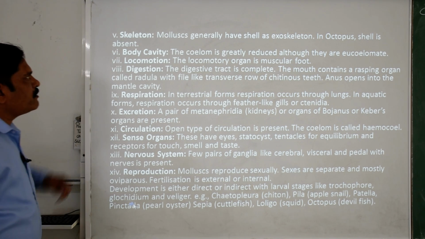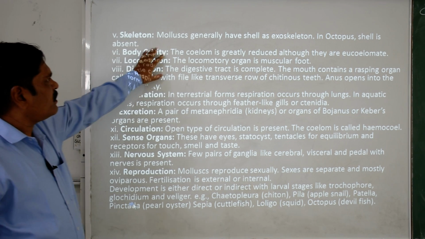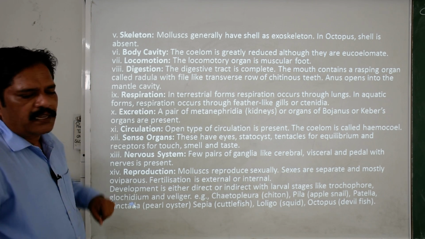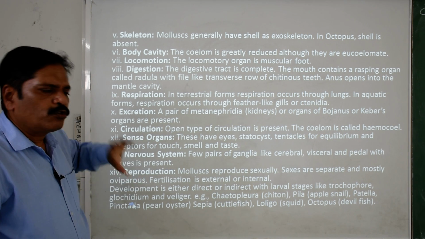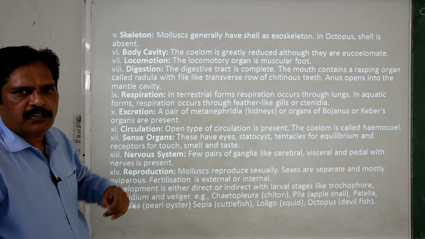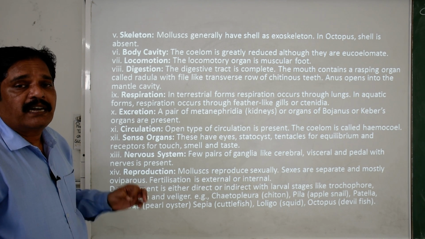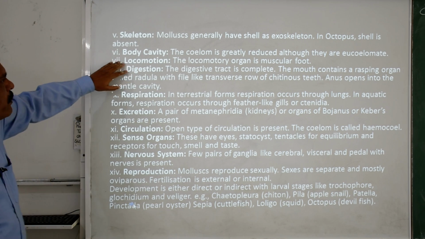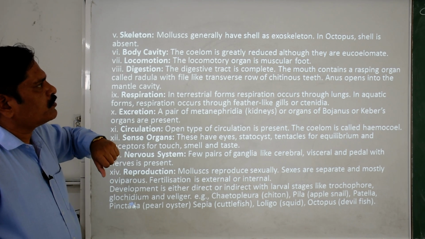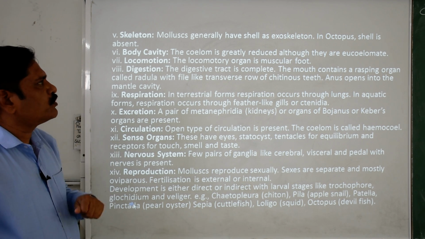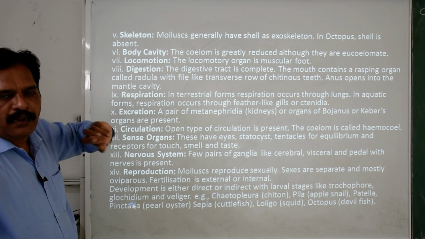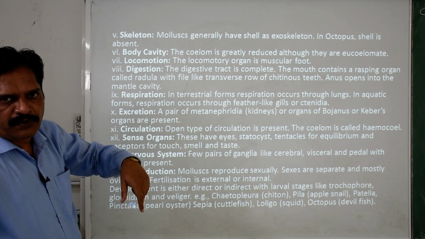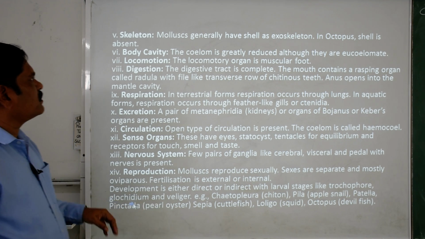Now when we talk about the skeleton, the Mollusca generally have a shell as an exoskeleton. In the octopus, the shell is absent. Clear? Most of the animals have a shell, but some of them lack it. And it is basically calcareous in nature. Remember this fact. Now the body cavity, the coelom, is generally reduced, although they are eucoelomate. Locomotion is performed with the help of the muscular foot. These muscles are circular in nature, so they are basically used to creep over the surface.